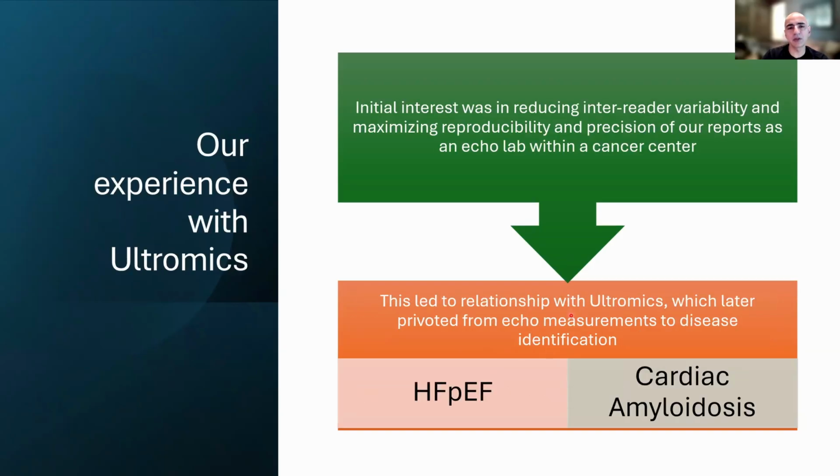In terms of the way that we first started working with an AI vendor, it was really not specifically with a focus on cardiac amyloid. My interest was to reduce inter-reader variability and maximize reproducibility of our reports as an echo lab within a cancer center.